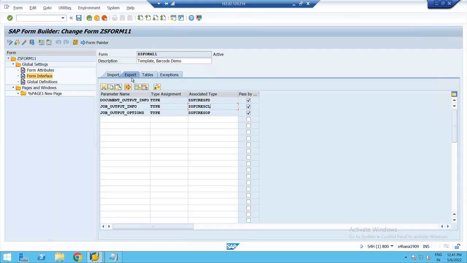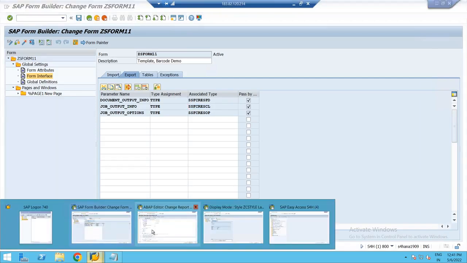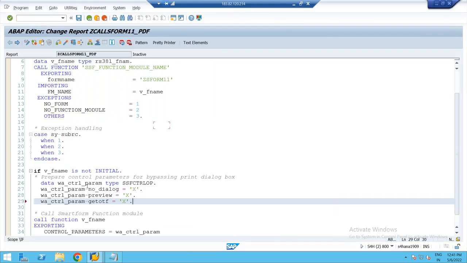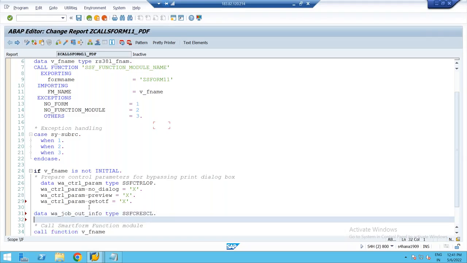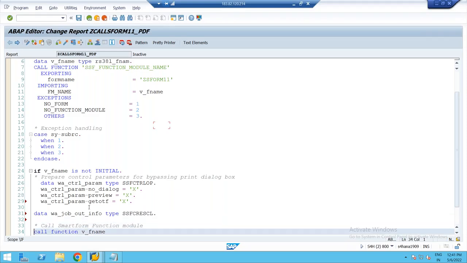So according to this requirement, let us import it. It is a structure of type SSFCRESCL. So I'll just copy this. Since I'm interested to receive that, here I'll say data W_job_out_info, type so and so. Done. Then call the smart form function model.